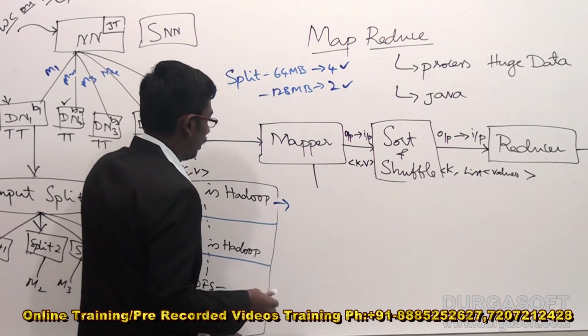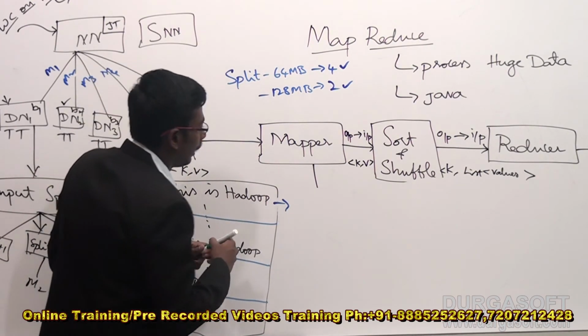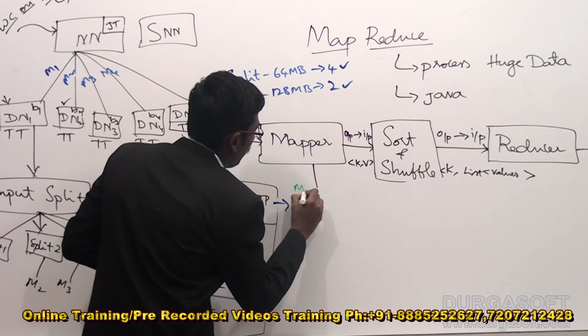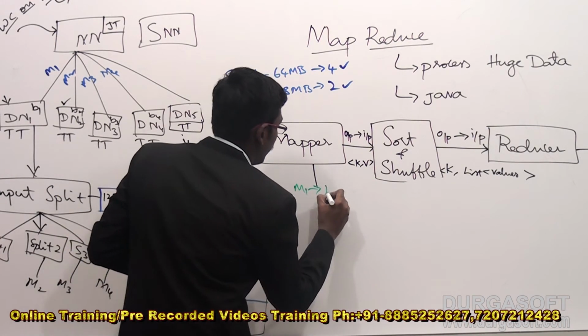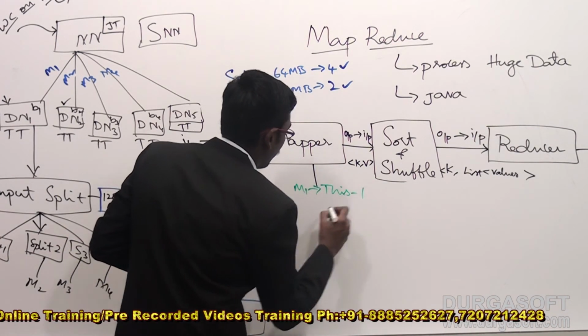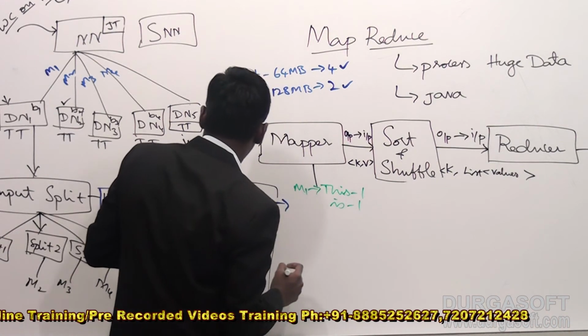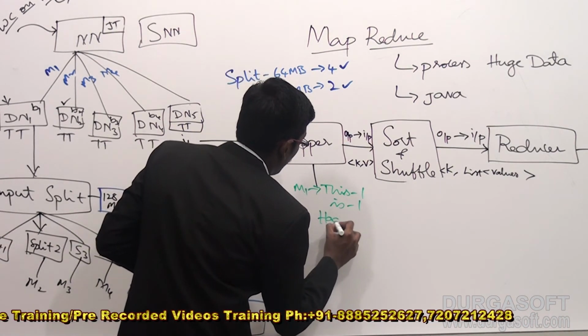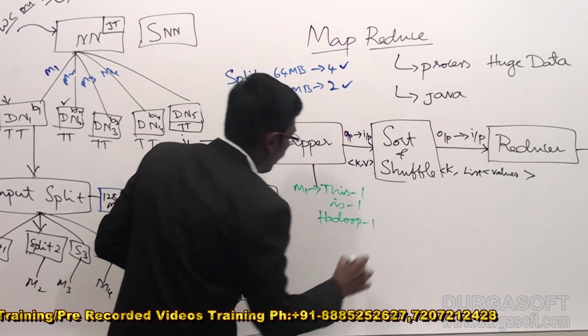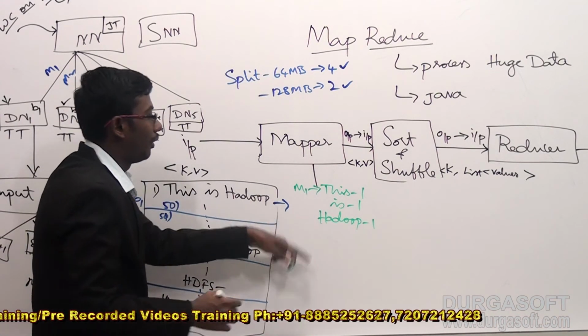Let us check it out. This is the mapper 1 output of the block. "This 1", "is 1" and "Hadoop 1". Like this we have 50 iterations.